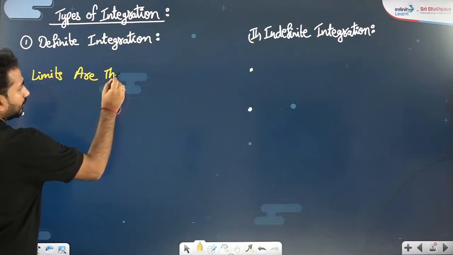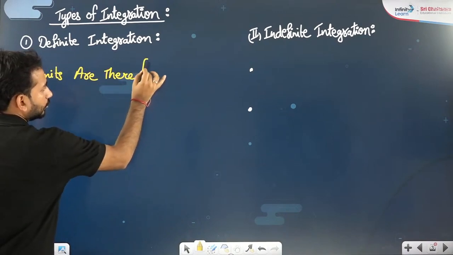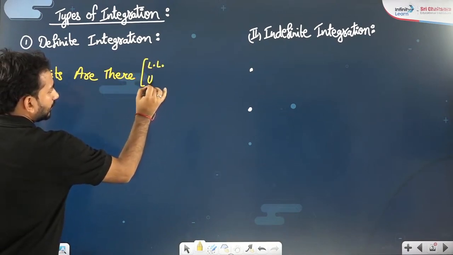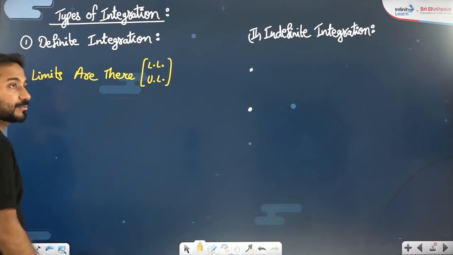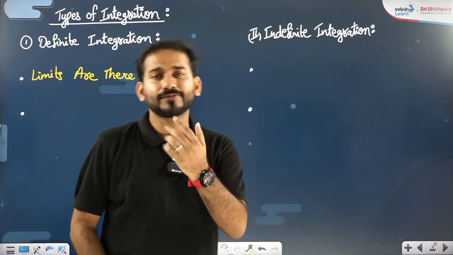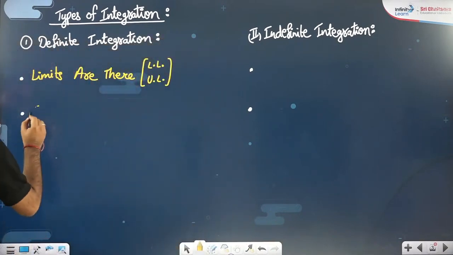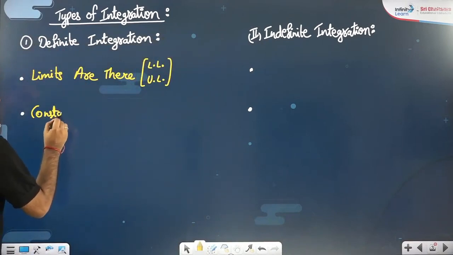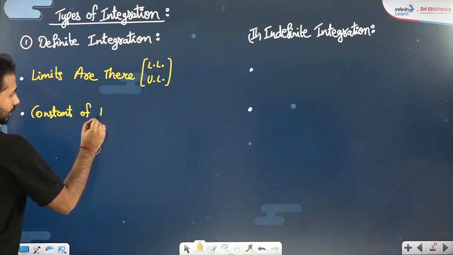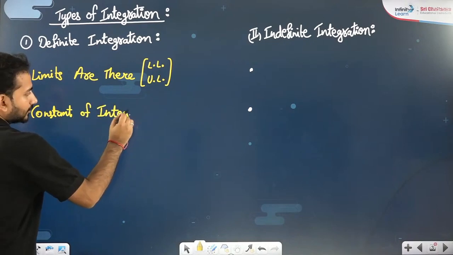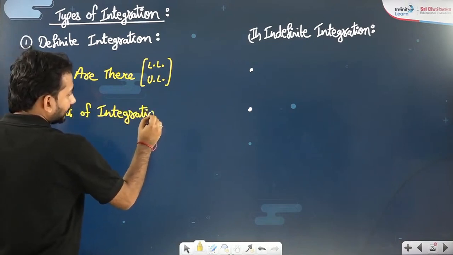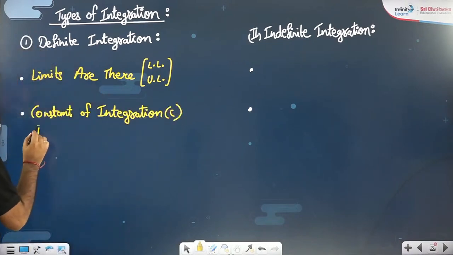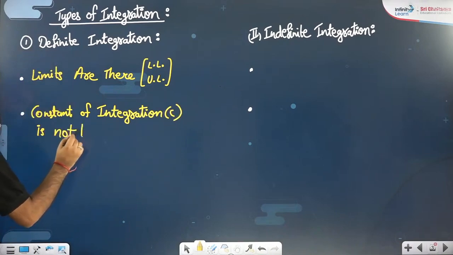Limits are there: upper limit and lower limit. Lower limit means where the process starts, upper limit means where the process ends. And the constant of integration, C, is not there. That is not available.